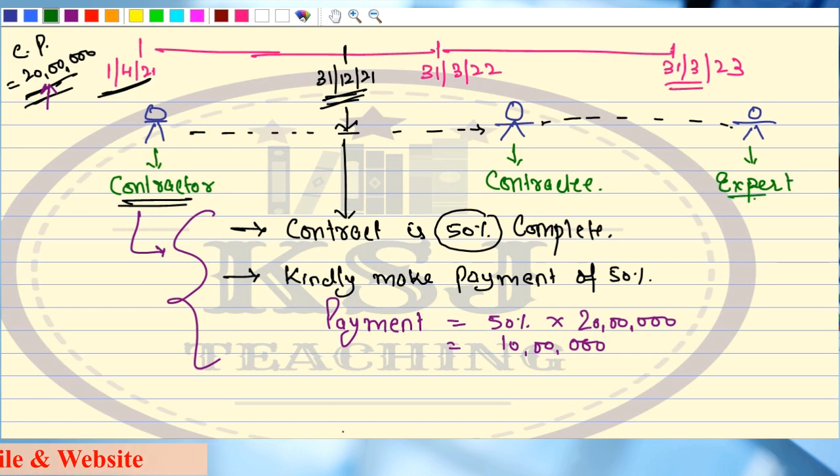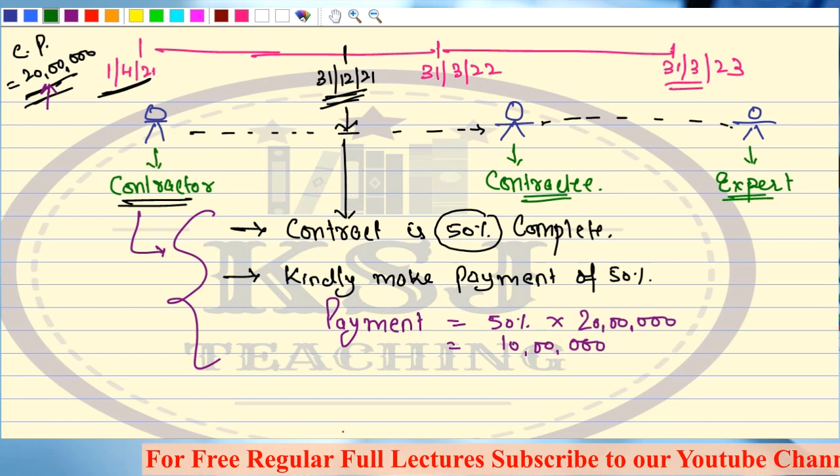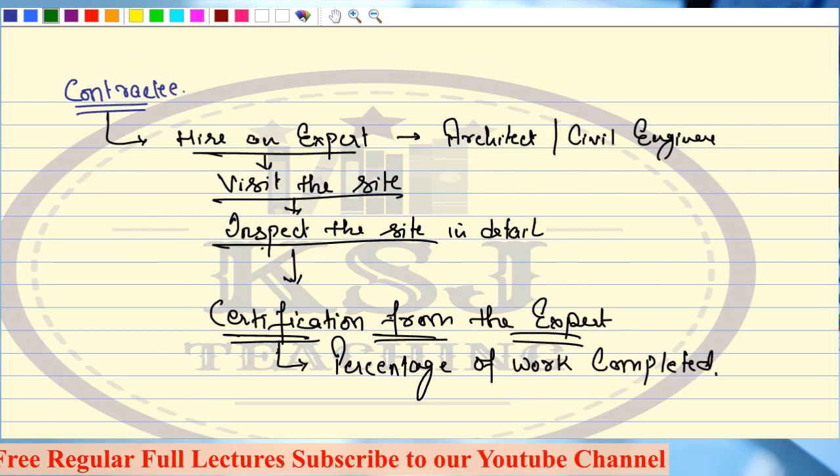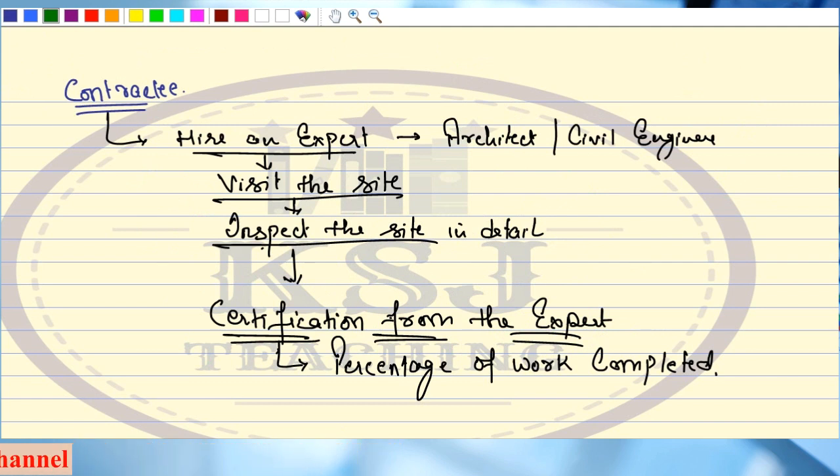Now the contractee will call the expert. Expert, please visit my site, inspect the site. My contractor is saying that the contract is 50% complete, but I want you to visit the site, inspect it, and give me the certification whether it is actually 50% complete or not.